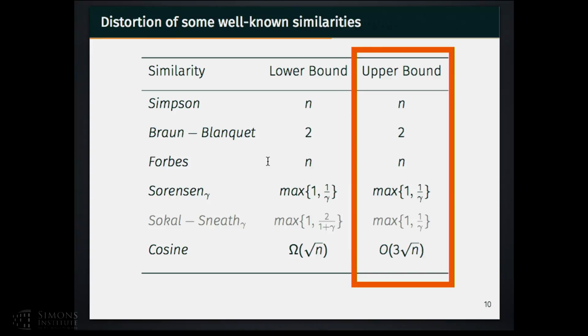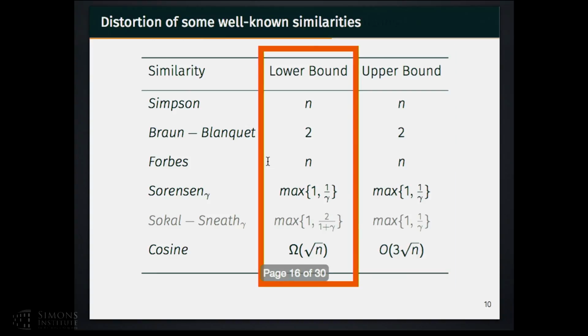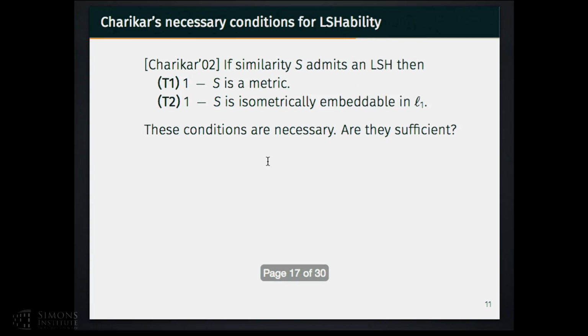Now, computing upper bounds on the distortion is simple. It can be done using existing techniques like shingles or rational set similarities. What is more technically involving is computing lower bounds. For the rest of the talk, I'm going to talk about techniques for determining the lower bounds on the distortion for a wide range of similarities.